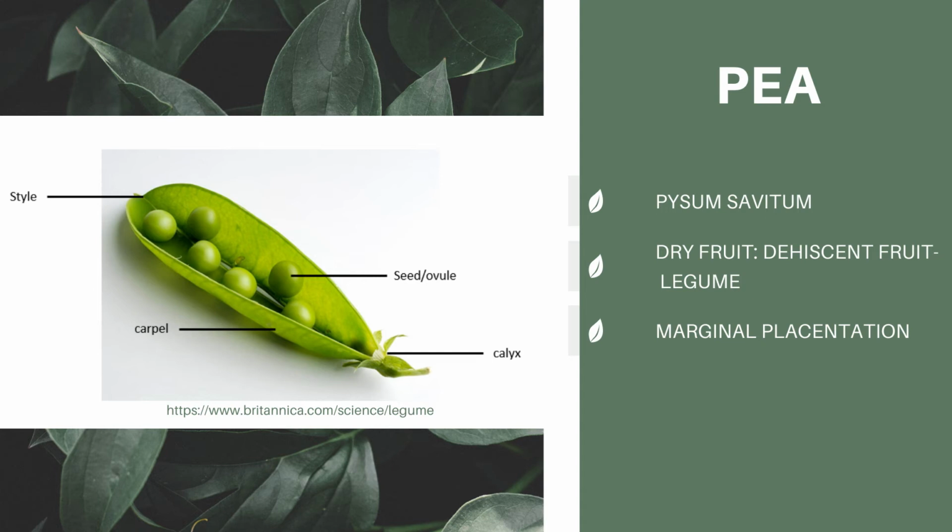The peanut is one of the few legumes that does not split open when ripe. This is probably because the fruit of the peanut develops in the soil rather than in the air. People in the developed countries commonly consume the pods and seeds of legume vegetables, but in tropical Asia and Africa, the leaves are often eaten as well. It has marginal placentation, with ovules borne on the wall along the ventral suture of a simple ovary.